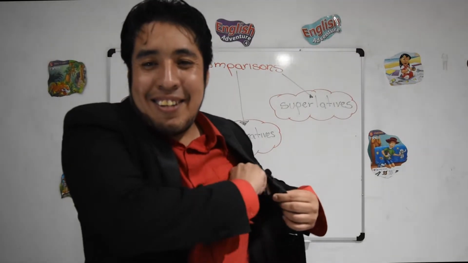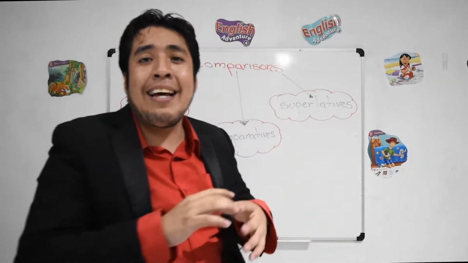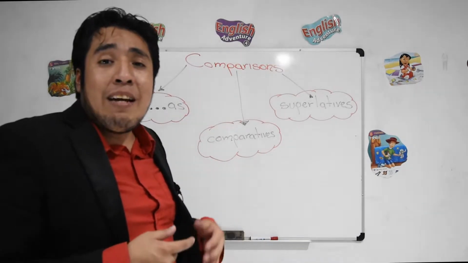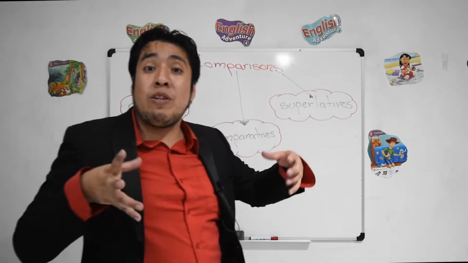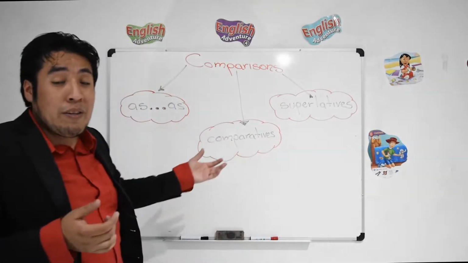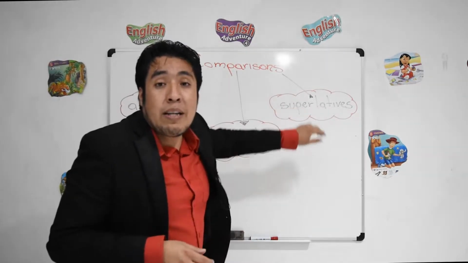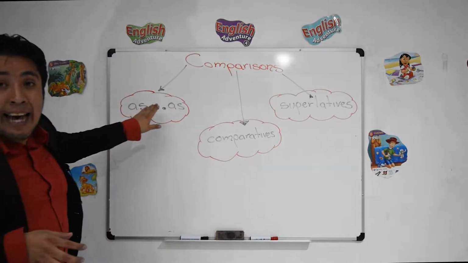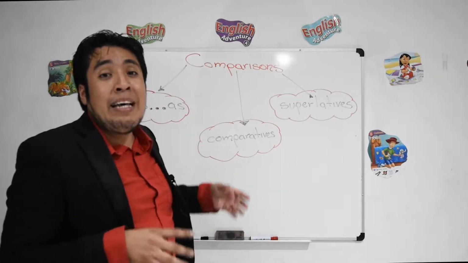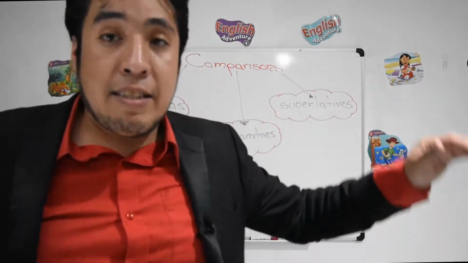Okay, chicos, let's start this class, yeah? Good morning, good afternoon, one more time, we are here, and today we're going to talk about comparisons, right? Remember, every time we talk about comparatives, we have three different ways to make these comparisons, right? We can use comparatives, we can use superlatives, and of course, we can use as and as. So in this mini class, we are going to remember how to use these comparatives, okay? So wait a minute and let's start the class.